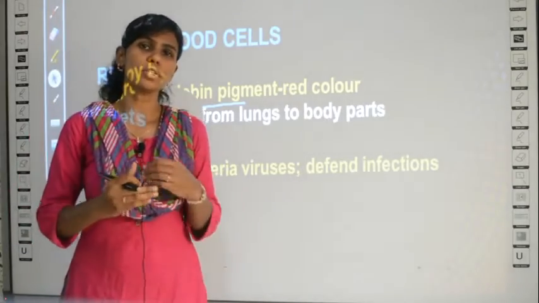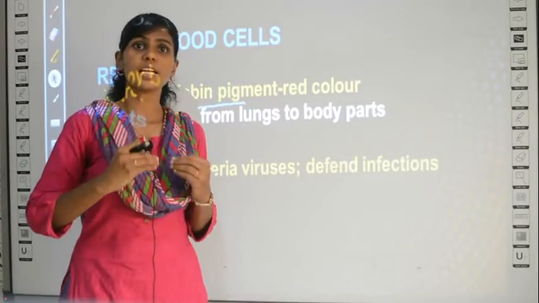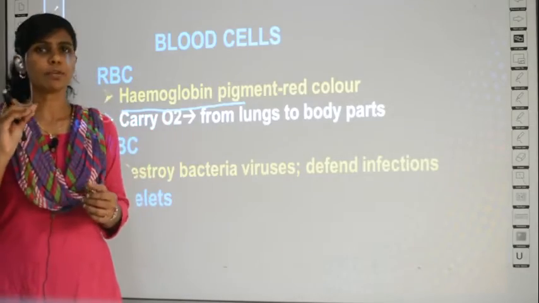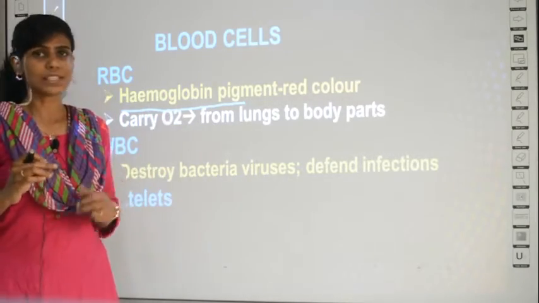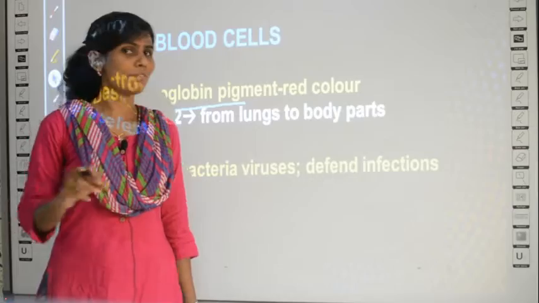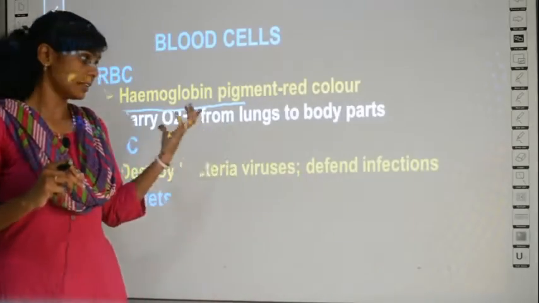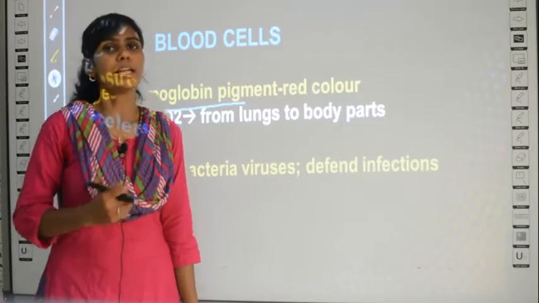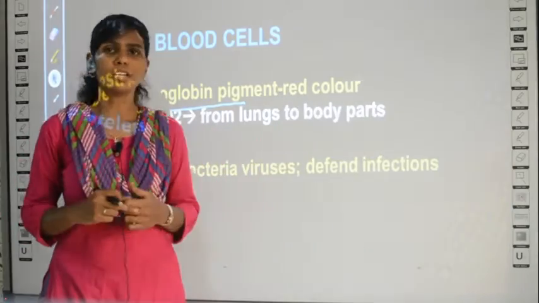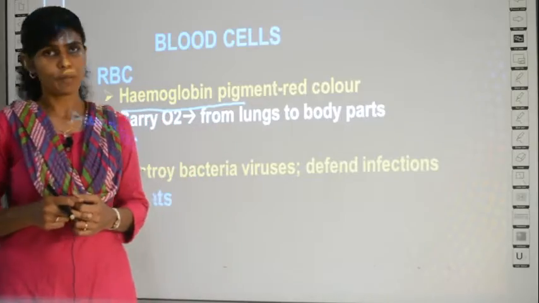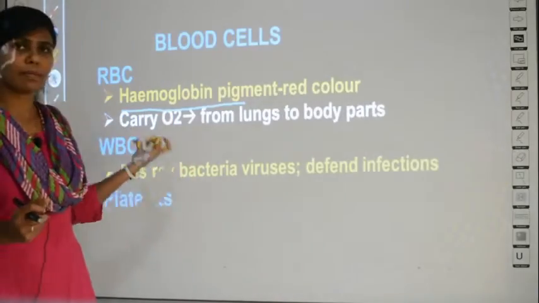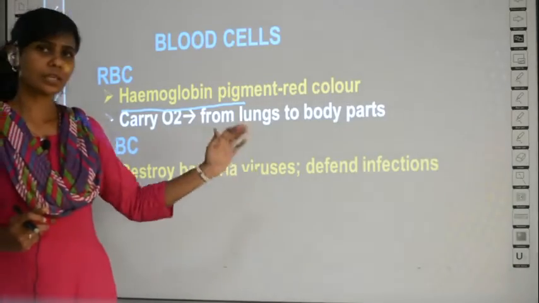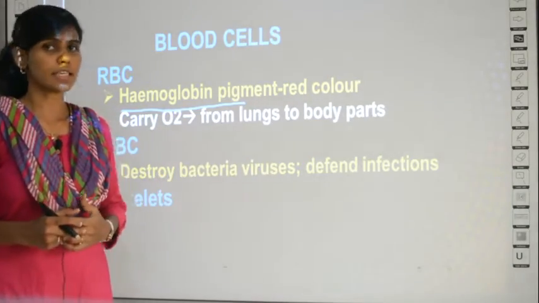It fails if there is too much bacteria, that is, if the number is very high. If there are fewer bacteria or viruses, your WBC cells themselves will destroy them. Thus, it can defend against infections. What is defend? Defend means it can prevent or stop infections from happening in your body. Clear? So the function of WBC is to fight against bacteria and viruses, destroy them and defend against diseases.